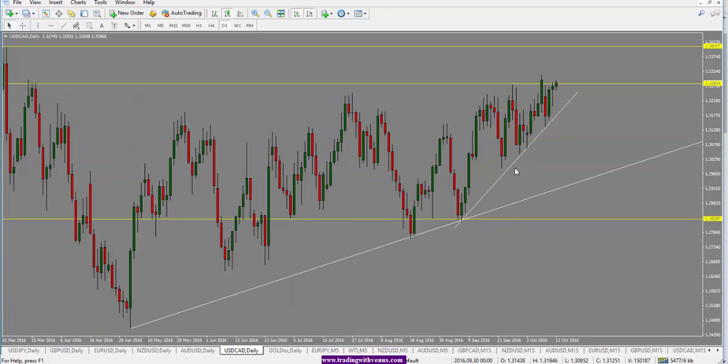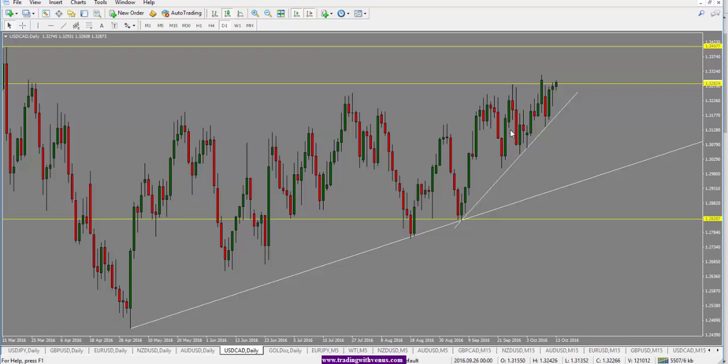Looking at dollar CAD here, we have seen dollar CAD slowly going up. We do see price making higher highs and higher lows, which gives us this uptrend here. However, this pair has been a little bit more difficult to trade. We haven't seen big, huge moves here because of the price of oil.